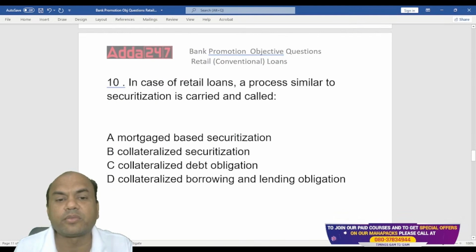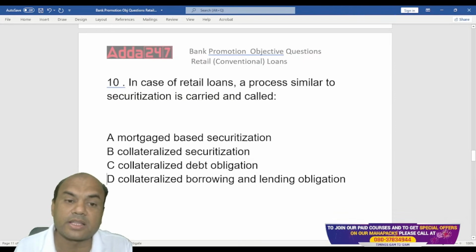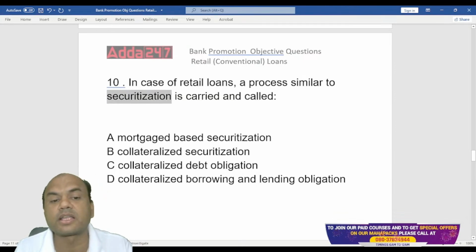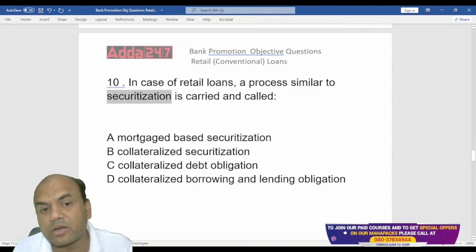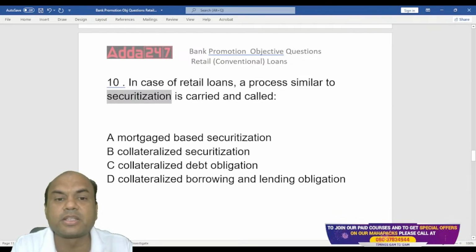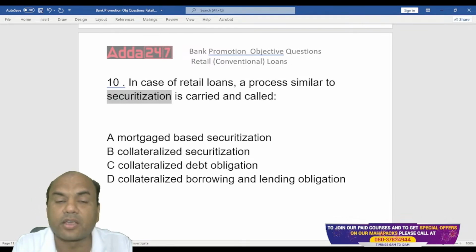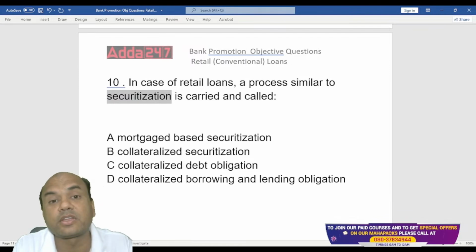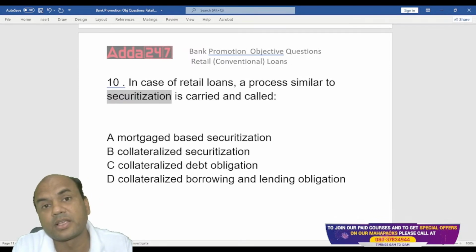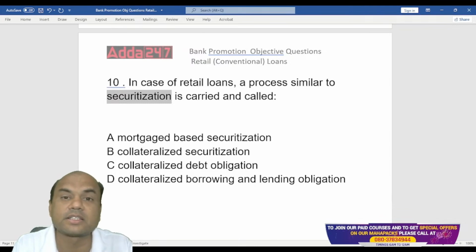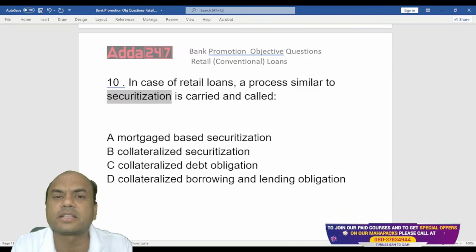Next one. In case of retail loans, a process similar to securitization is carried. Now, what is securitization? Remember this, it is a part of your retail loans. Securitization is actually selling the loans. It is applicable to both standard assets as well as NPAs. Mainly securitization is done in standard assets and reconstruction is done in NPAs.